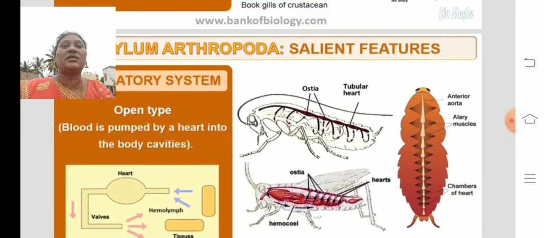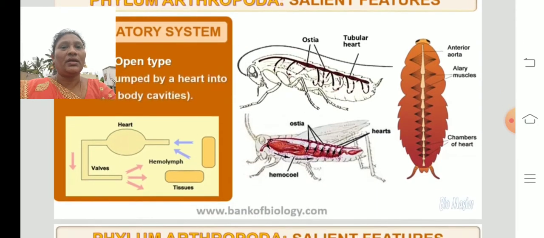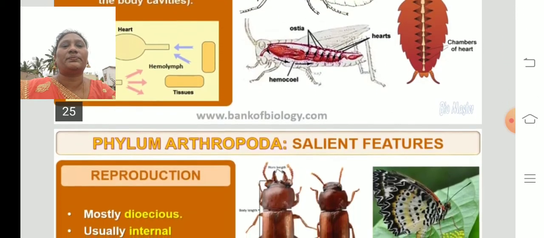And the circulatory system is open type. That means blood is pumped by the heart into the body cavities. Here we cannot see any blood vessels, children. In earthworms we can see the blood vessels. Here the blood enters the tissues and is captured by the tissues. In the tissues it is oxygenated and pumped to all parts of the body. Energy will be supplied. As there are no blood vessels, the circulatory system is the open type.